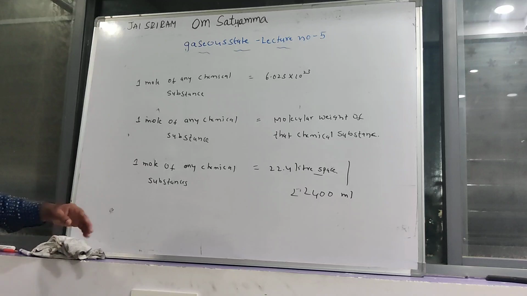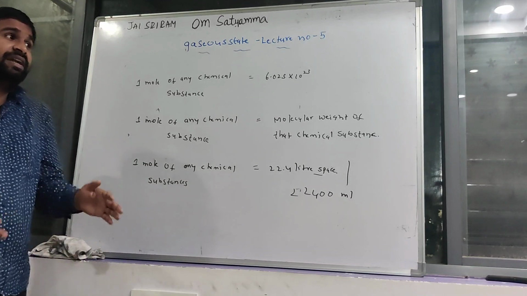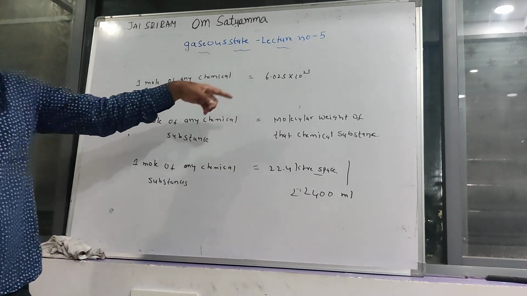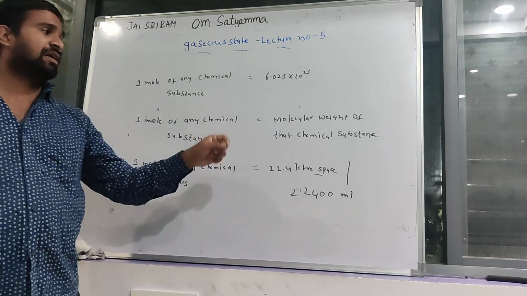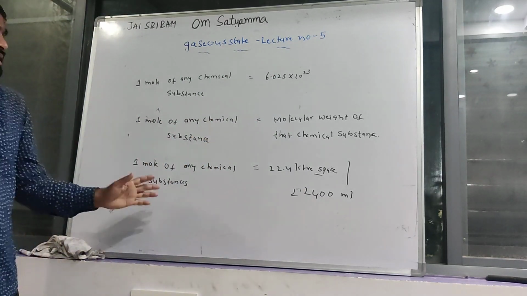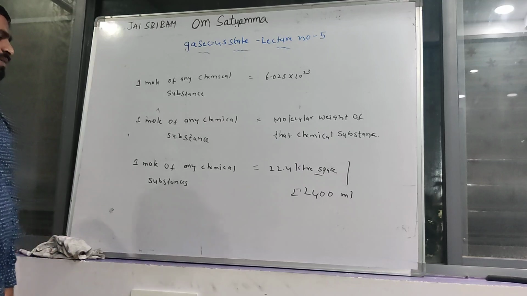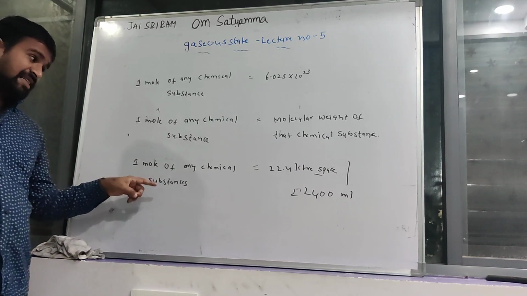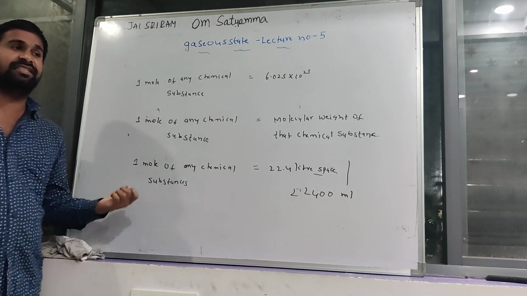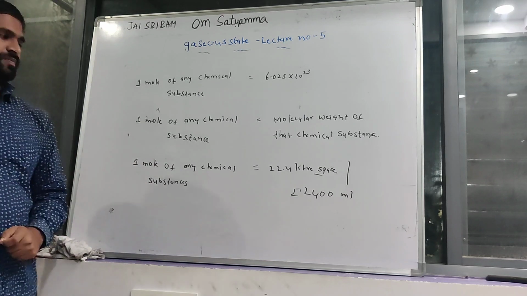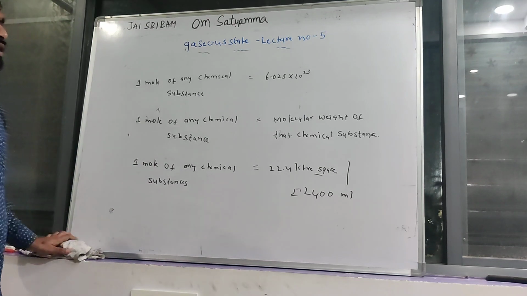If you take 1 mole of any chemical substance, the weight of that substance is equal to its molecular weight. Molecular weights are differentiated and fixed values. Next one: 1 mole of any gas at STP condition occupies 22.4 liter space or 22,400 ml.